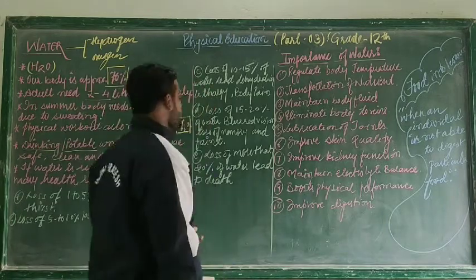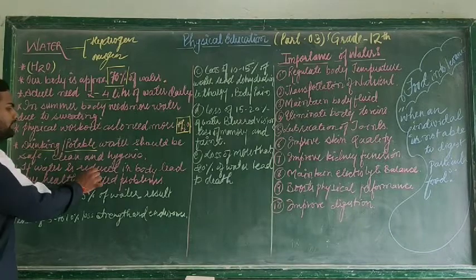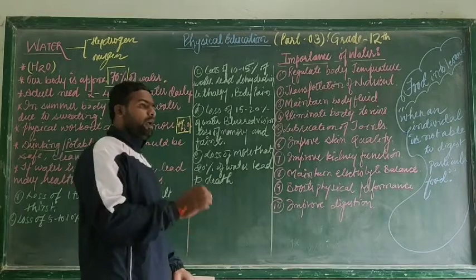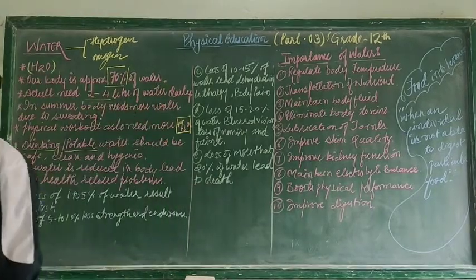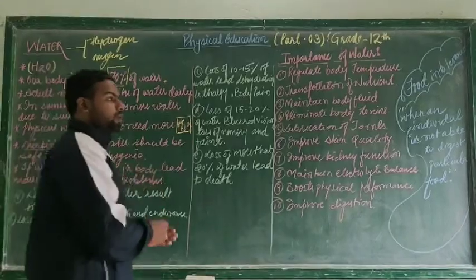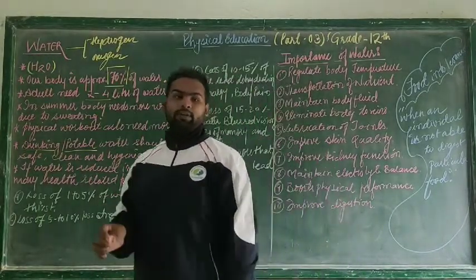diseases. Alright. So next we are going to come to this: if water is reduced in our body, it leads to many health related problems. So when I am talking about the importance of water in our diet, if water is reduced from our diet, there will be a lot of health related problems in an individual's life. So let's understand how many percent of water reduction affects which components of the body. Let us understand one by one.